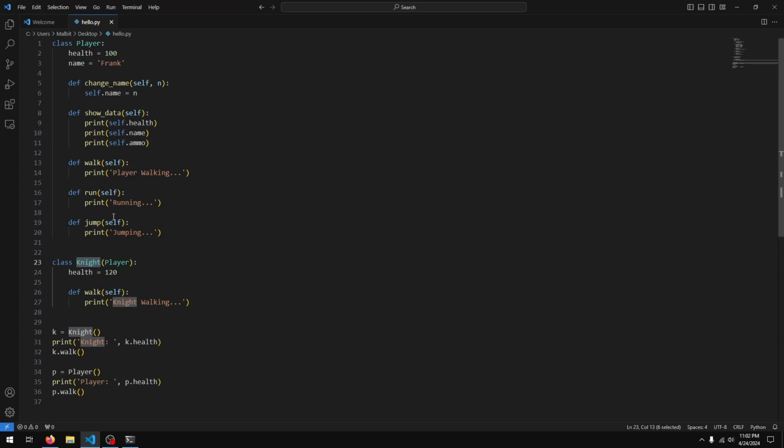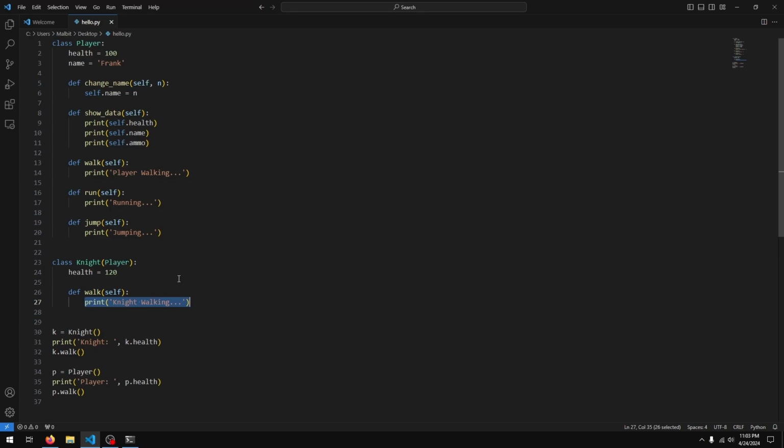Now let's say we wanted to run the walk method from the player class before we printed this knight walking. In this specific case, it might not make sense, but you may have cases where there's something that happens in the parent class's method that you wish to do before you actually do something else in the child class.